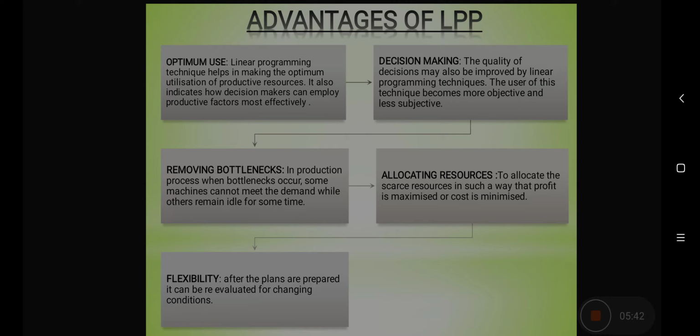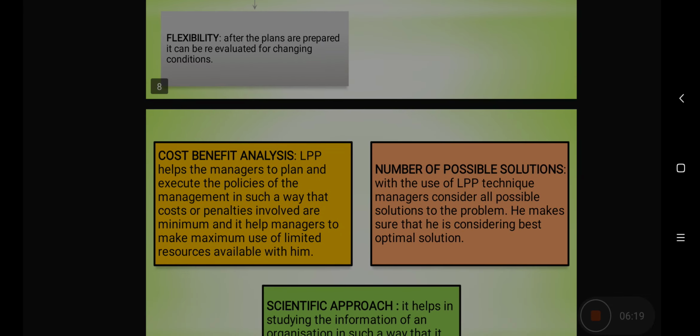Third is flexibility. After the plans are prepared, they can be re-evaluated with the help of LPP technique under the changing conditions. If the conditions change, we can make changes in our constraints as well as objective function. Fourth is decision making. The advantage of linear programming technique is it helps in taking better decisions to the managers. The user of this technique can take objective decisions and less subjective decisions. And the last is allocation of resources. Now, scarce resources can be optimally utilized for maximizing the profits and minimizing the costs.